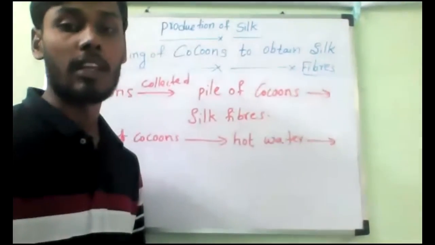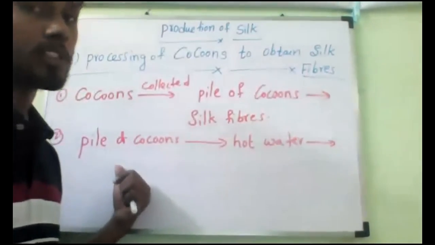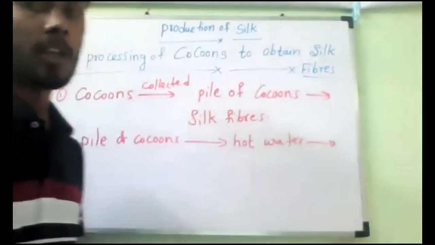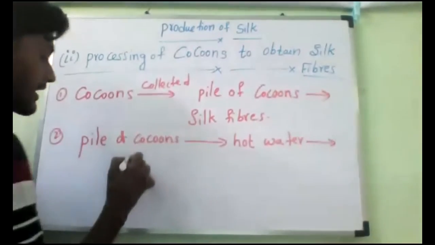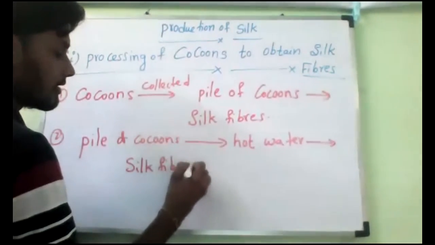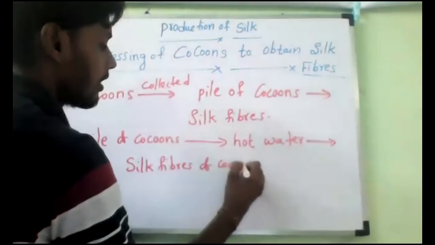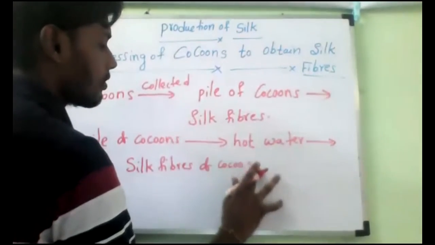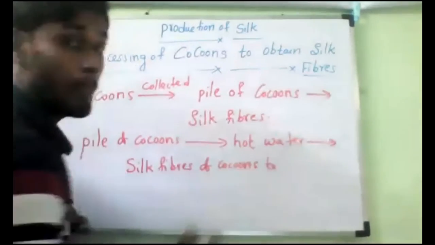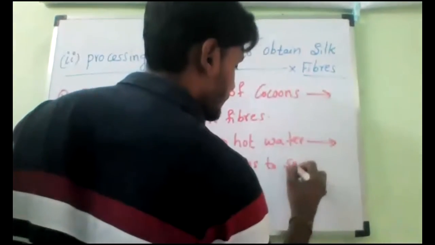After collecting the pile of cocoons, we keep it in hot water, and hot water makes the silk fibers of the cocoons separate out.